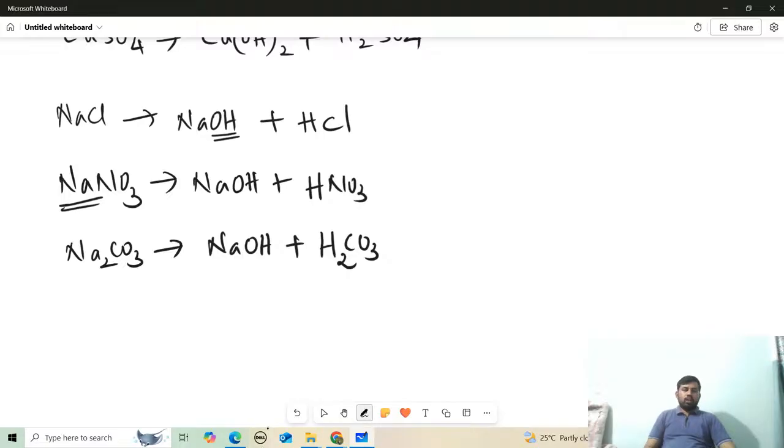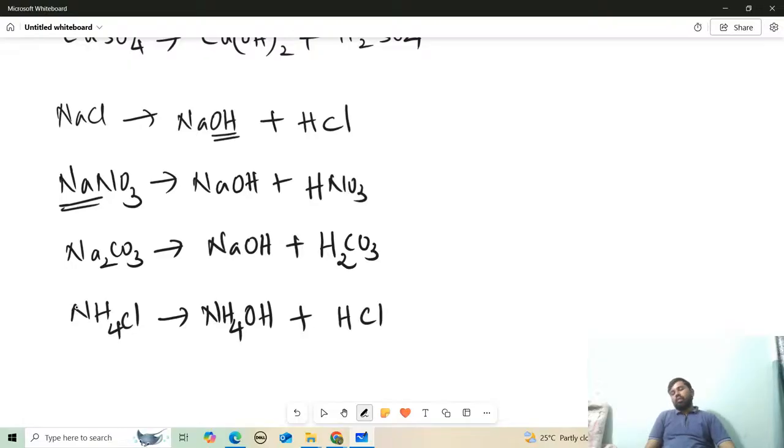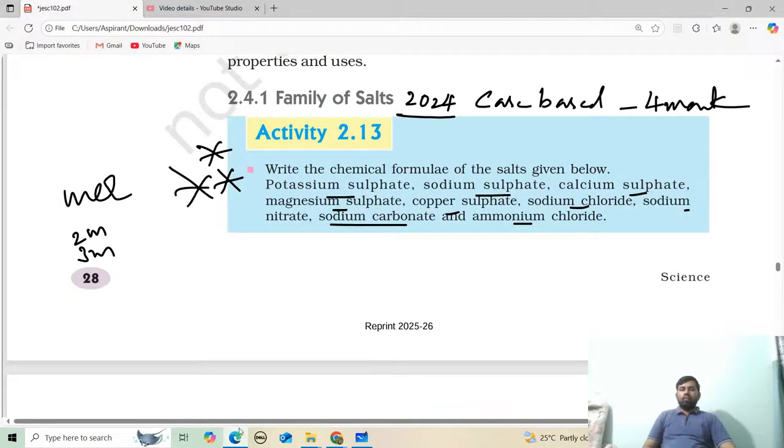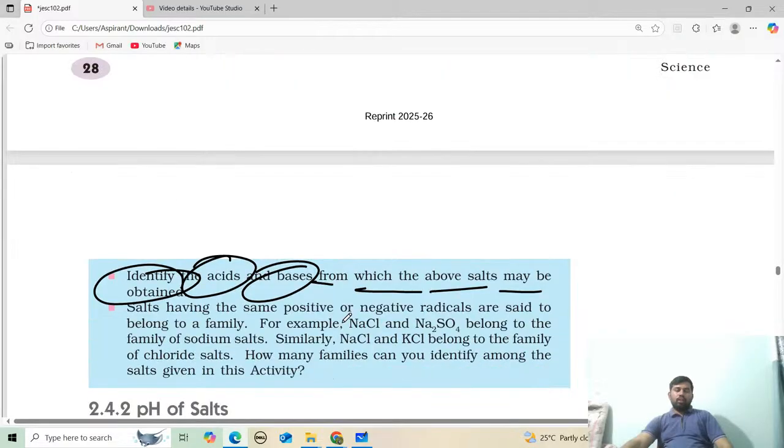Similarly, the last one they have given is ammonium chloride. It is made up of ammonium, valence +1, charge +1. I'm taking one as valency, so I'm adding one OH. Similarly, Cl is there, and you should add one hydrogen because Cl will form a -1 ion. This is about the given salts. So now we have discussed what kind of acids and bases are used to prepare these salts.